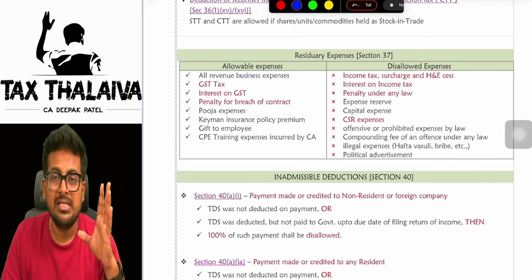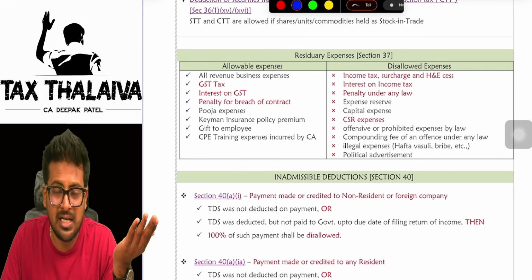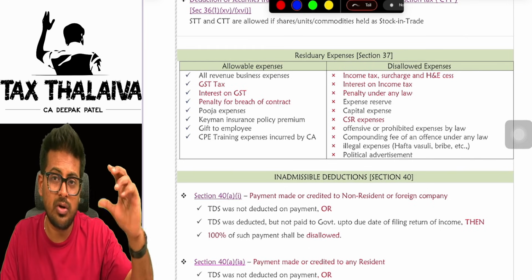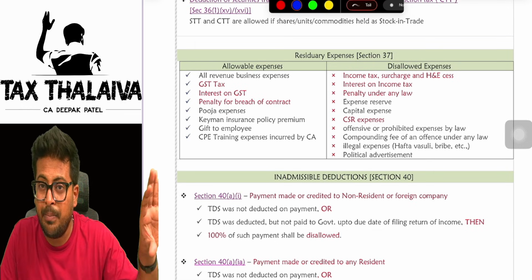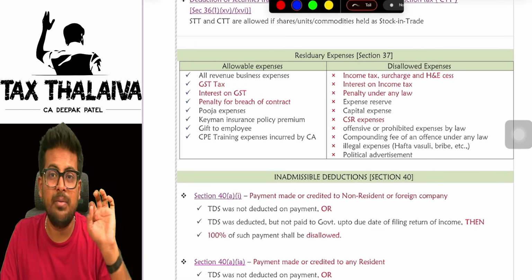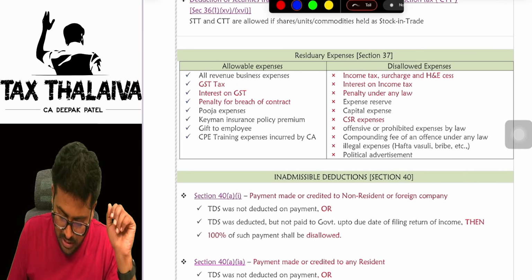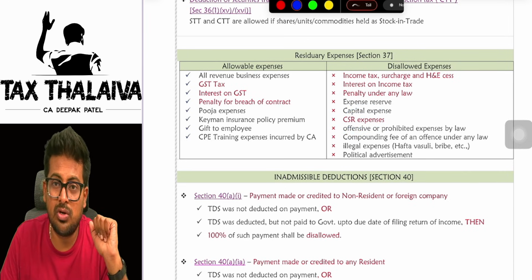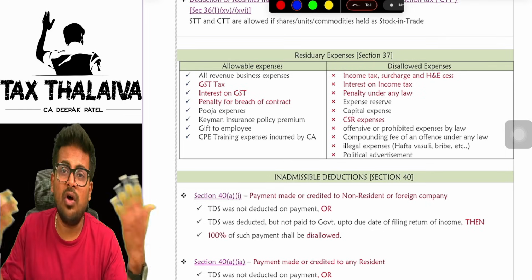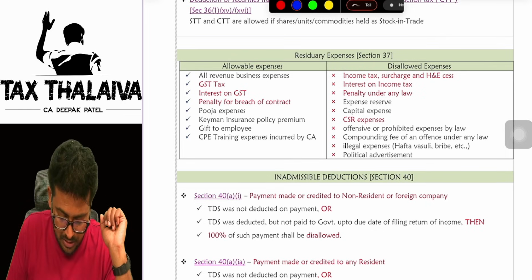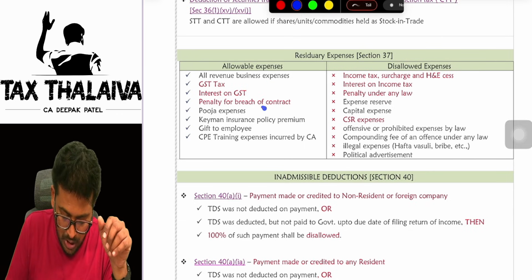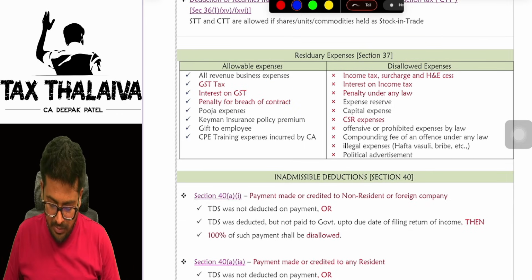Penalty under any law. See, penalty for a breach of a contract is allowed, because a contract is not a law. Contract is between you and the other party, you made an agreement, you made a contract. That breach penalty is allowable, but penalty for a breach of law is not allowed. CSR expenses are also not allowed. Then what is allowed, sir? GST if you pay, that is allowable as a deduction. Interest on GST allowable. Penalty for breach of contract is allowable.